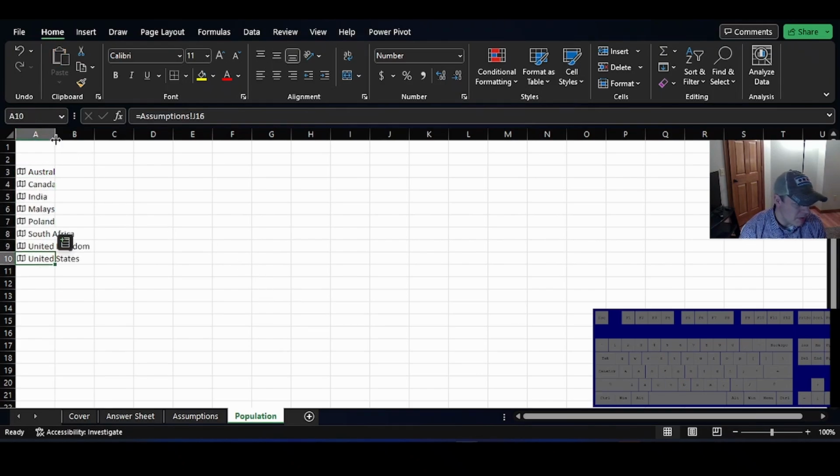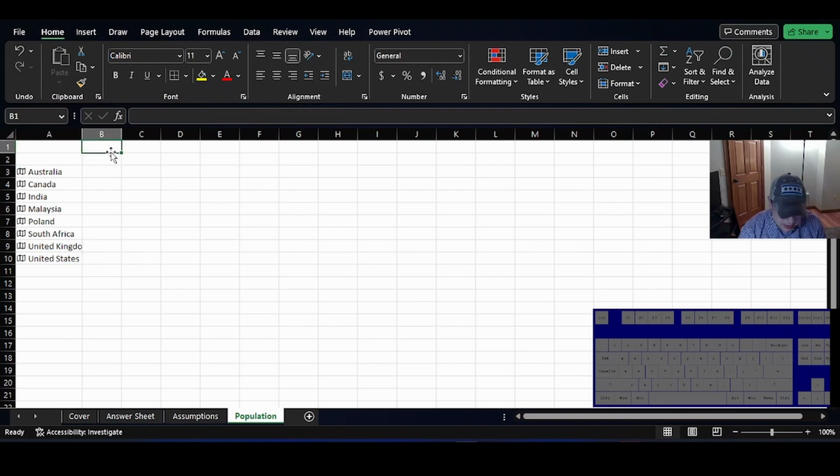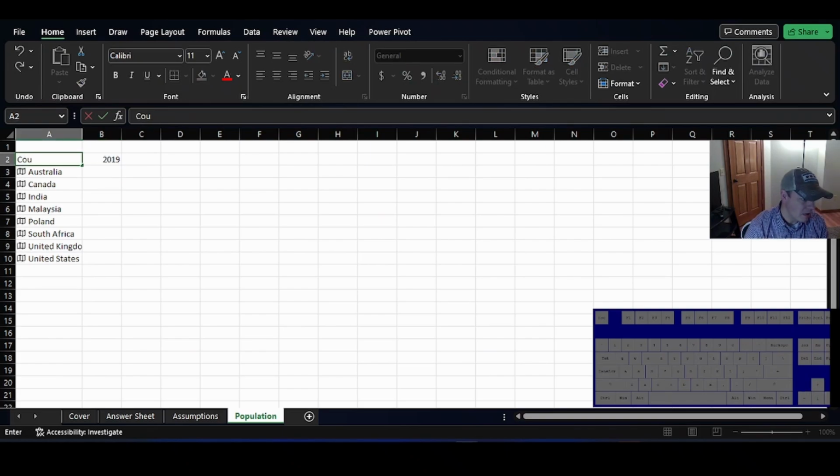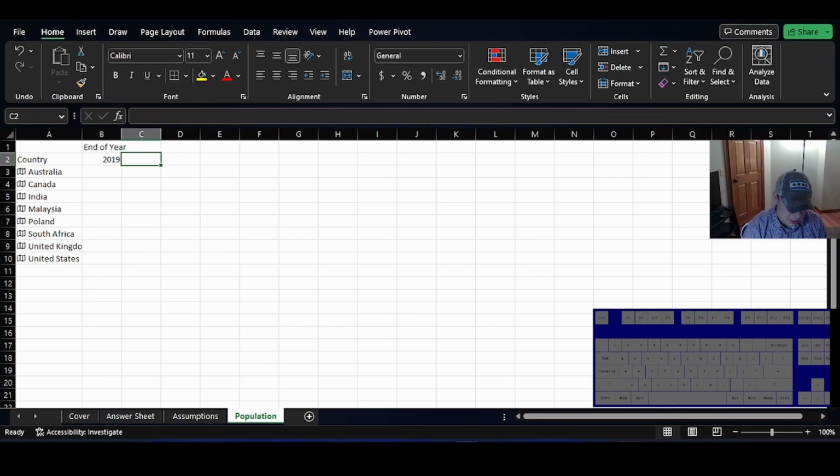And then I believe these start in 2019, and it's the end of 2019. So this is country, and then this is end of year 2019, and we're going to do equals that plus 1.